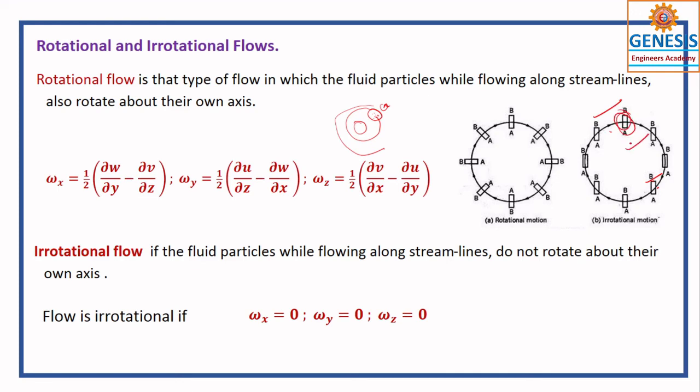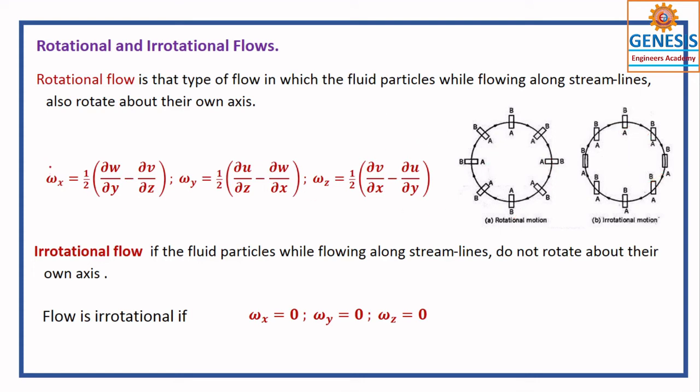If the earth stops spinning on its own axis, then we can call it irrotational. You see this one, A and B: it is rotating about a circular path and also spinning about its own axis. In this case it is called rotational. In this case it is irrotational, right?